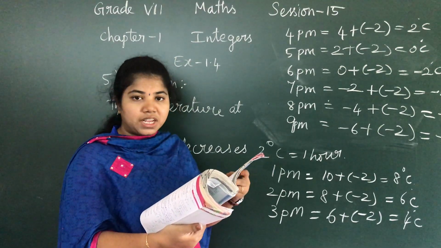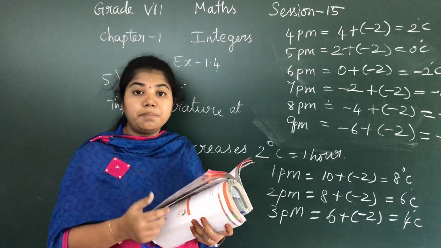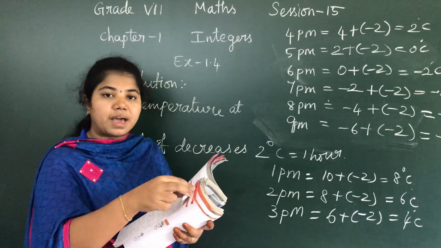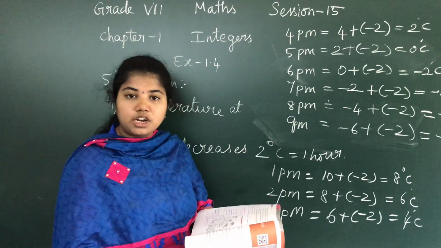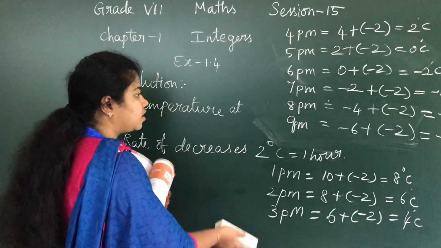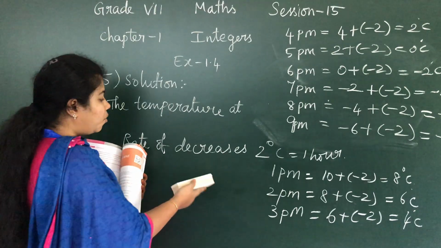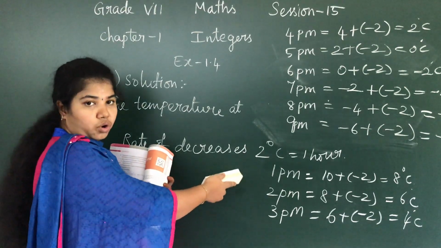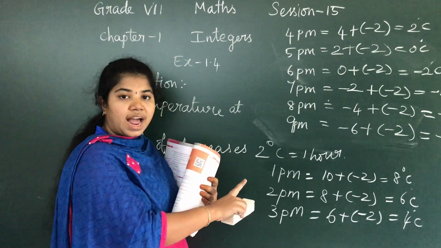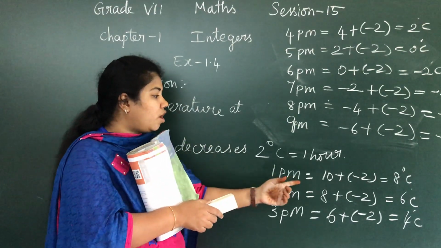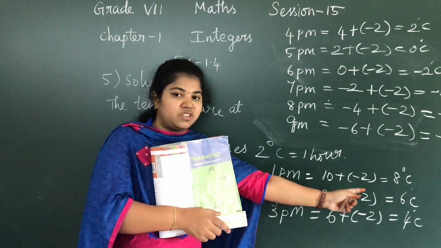What would be the temperature at midnight? Now we are going to do the midnight temperature. Now what is the time actually? According to the question, it is 12 noon. At 12 noon, it is 10 degrees Celsius. Now I will run this. Are you clear about it? Rate of decreasing is 2 degrees Celsius. We are starting with 12 noon. At 12 noon, we had 10 degrees Celsius. Going on, we are reducing it. 10 plus -2, 8.